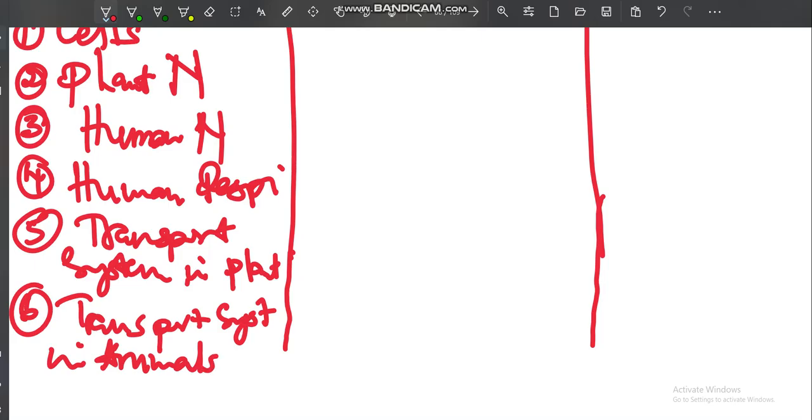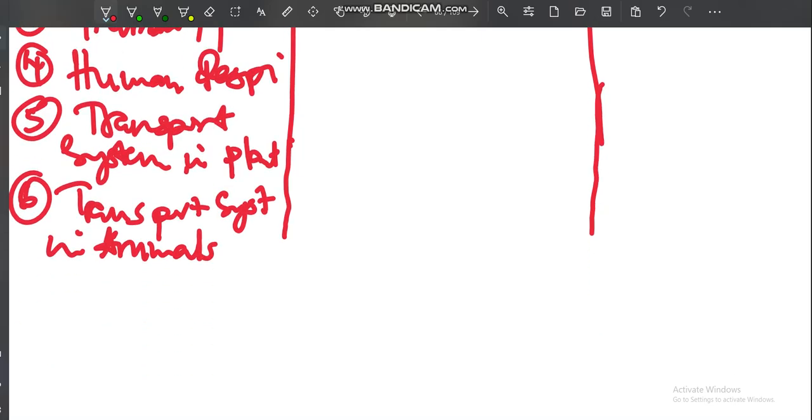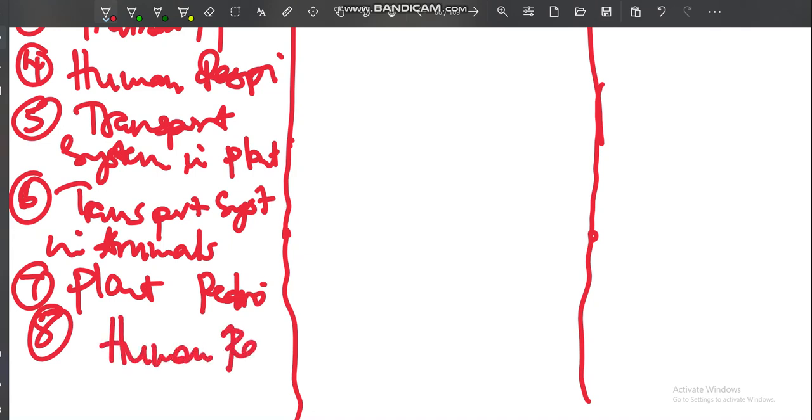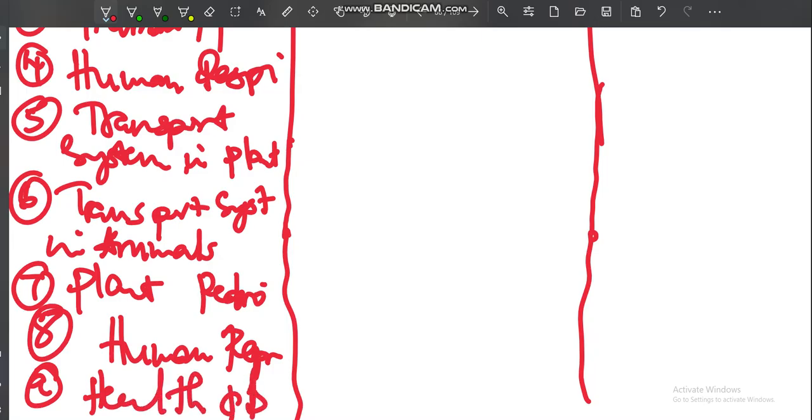Okay, then number 7 pane plant reproduction. Number 8 pane human reproduction. Number 9 pane health and disease.